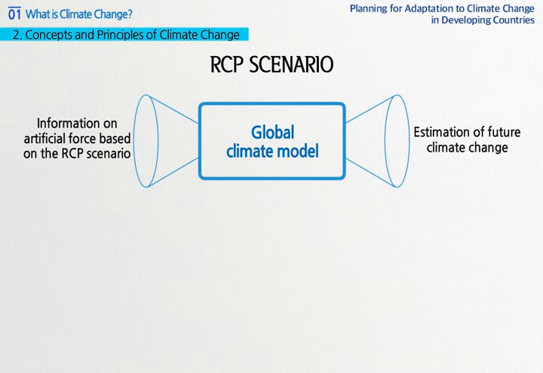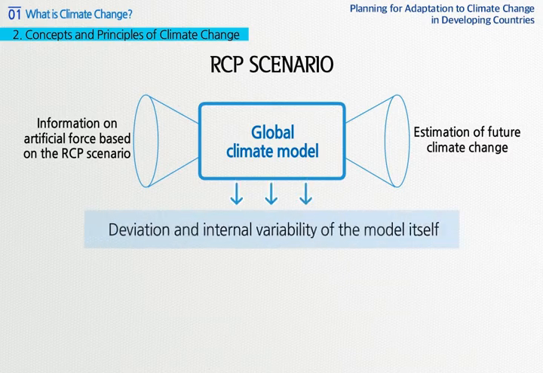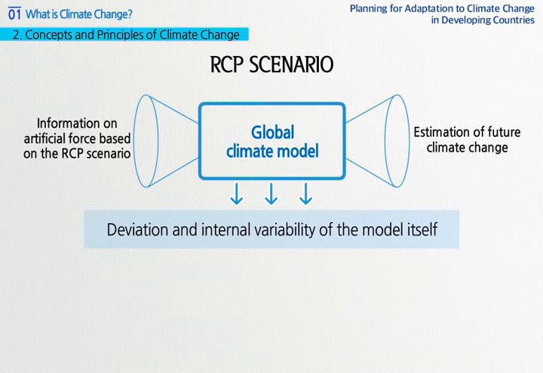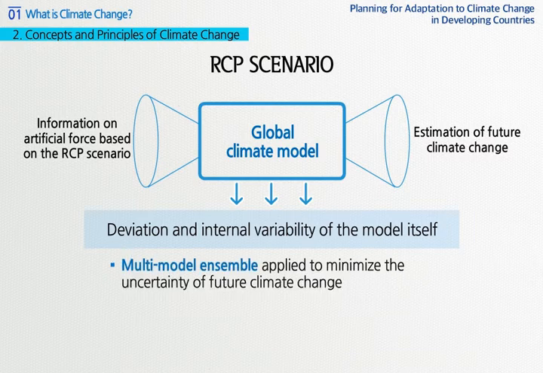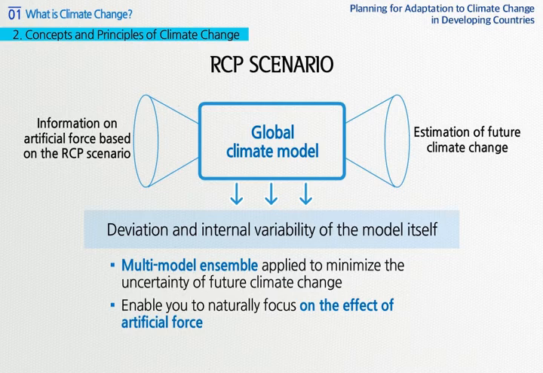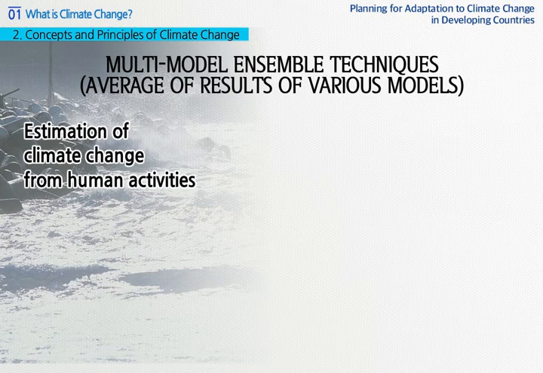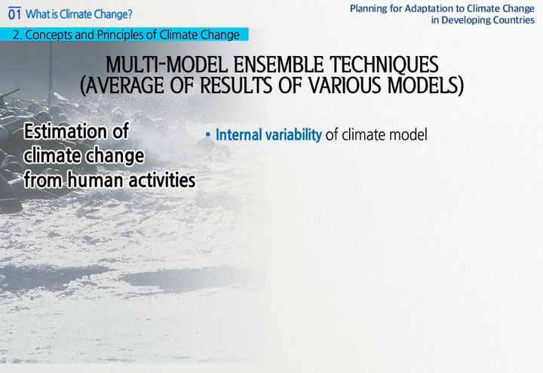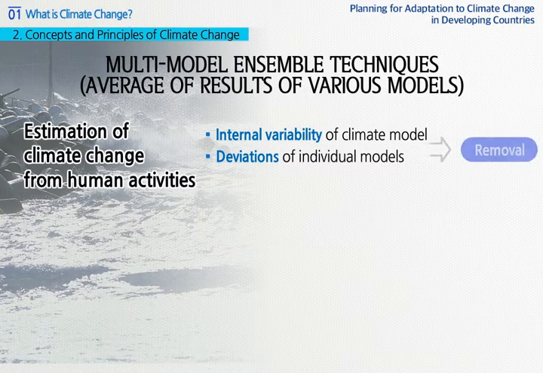Data of artificial force based on the RCP scenario will be applied to the global climate model to estimate future climate change. Then, each model will have deviations and internal variability of the model itself. In general, multi-model ensemble applied to minimize the uncertainty of future climate change will offset deviations and internal variability of the aforementioned model itself, enabling you to naturally focus on the effect of artificial force.